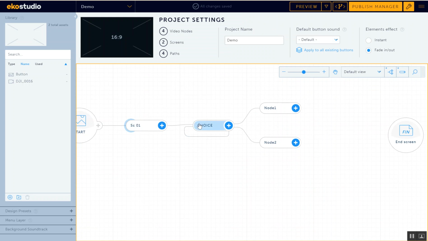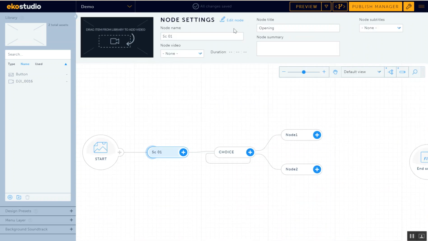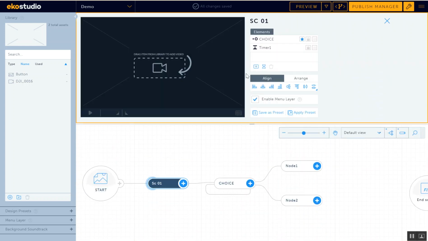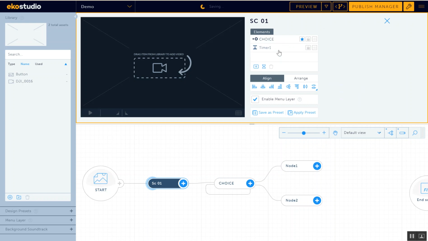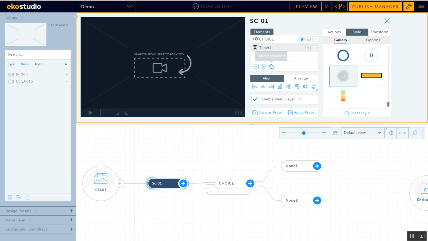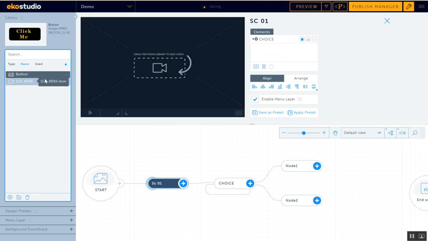Now from here to choice, if I double click, so remember, if I double click, I get the options. If I remove this, I get the timeline for each node, properties for each node. But if I double click, I get this. Now I don't need a timer here, so I can delete it. I made a new one. Click here, delete, click here, delete. You can even see the timer. You can position it. You can drag and drop a video. I'm going to drag and drop my video.